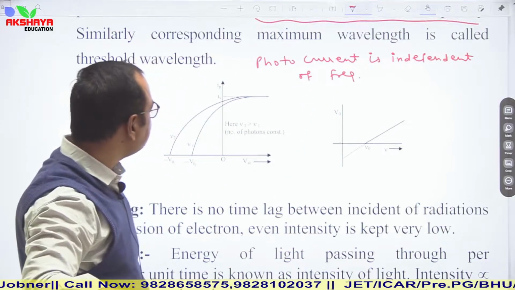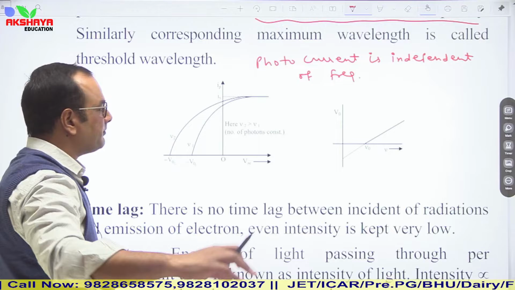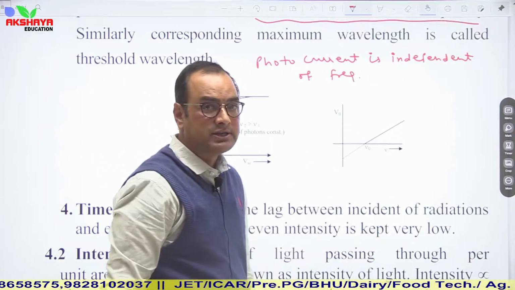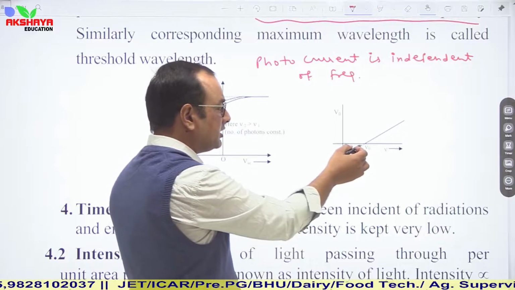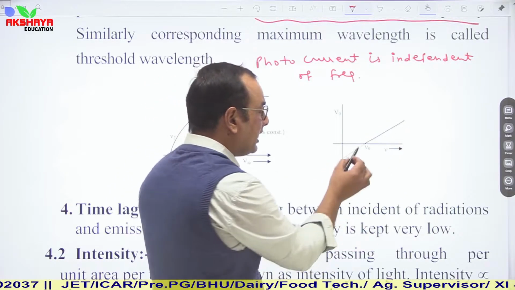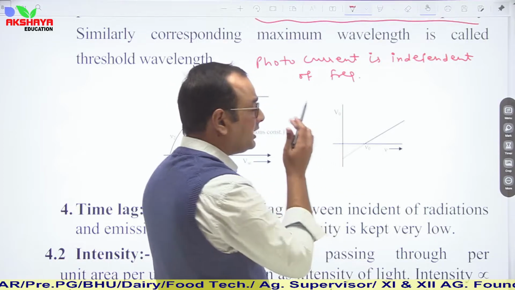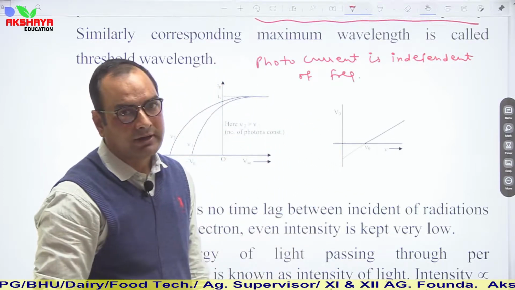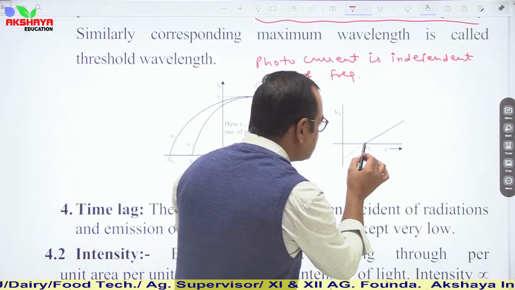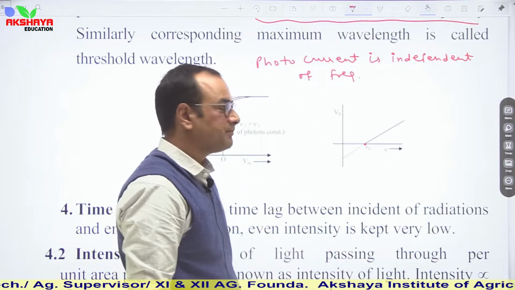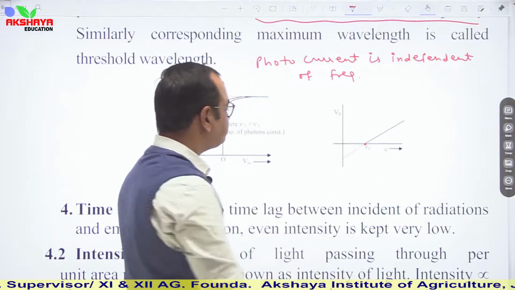We can clearly see from these two diagrams that if we plot a graph between barrier potential and frequency, it is a straight line, and it is not passing through the origin because the photoelectric effect is not possible at all frequencies. It requires at least some frequency, known as the threshold frequency. So this is the graph.